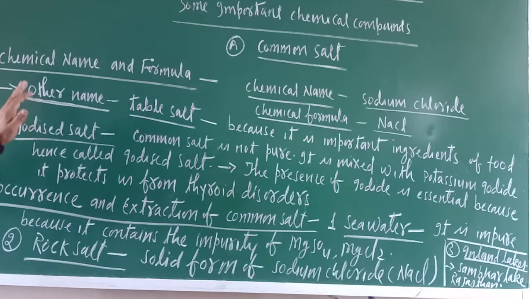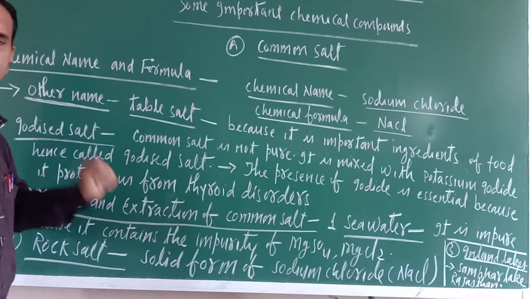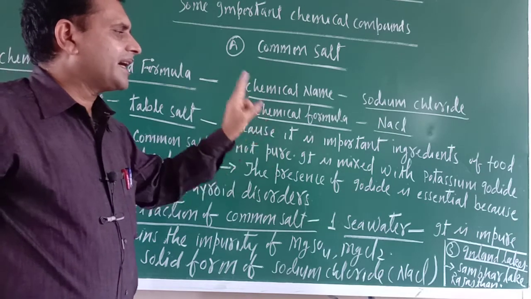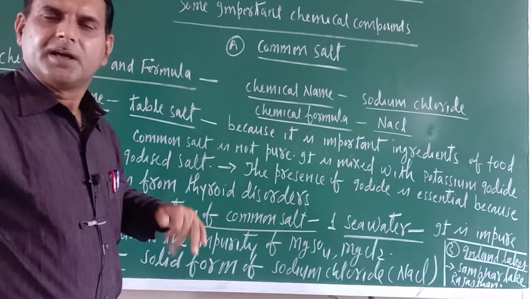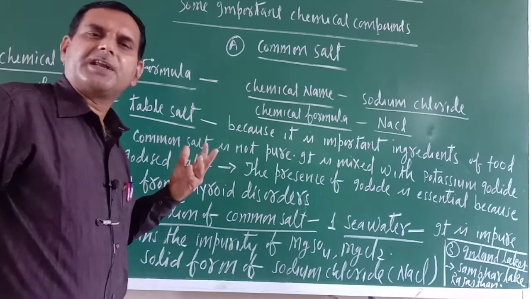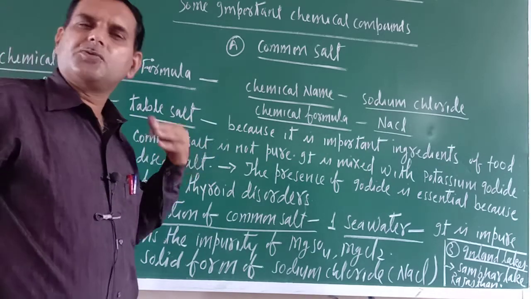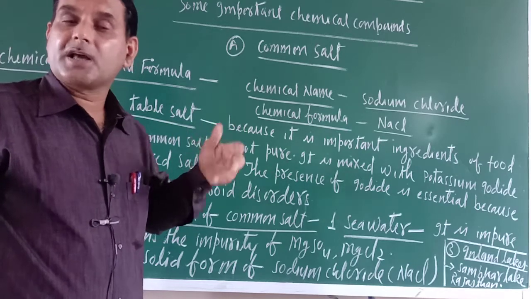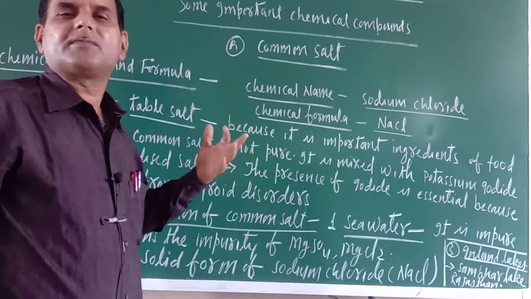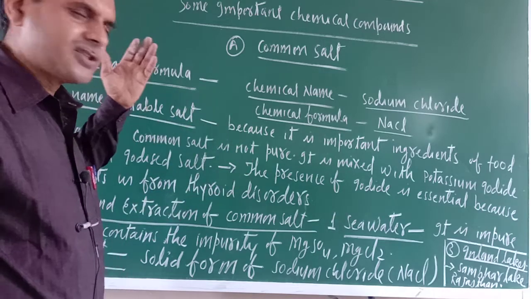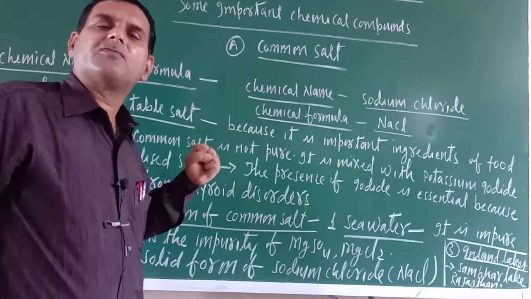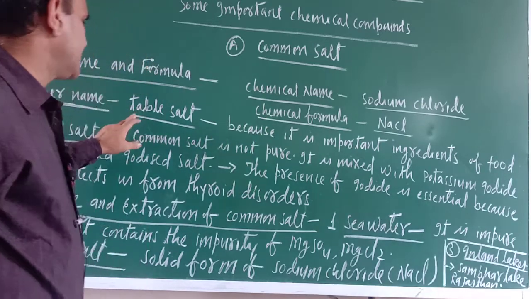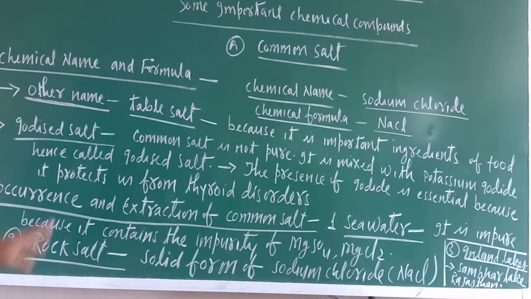Now it has some other names, like table salt. Why is it called table salt? Because it is an important ingredient of our food. Tell me a food material where common salt is not used. In one way or another it is used. I am not talking of sweets, but in most food material common salt is used, and you know this is a preservative also. When I teach you the uses, I will tell you. So its first name is table salt.